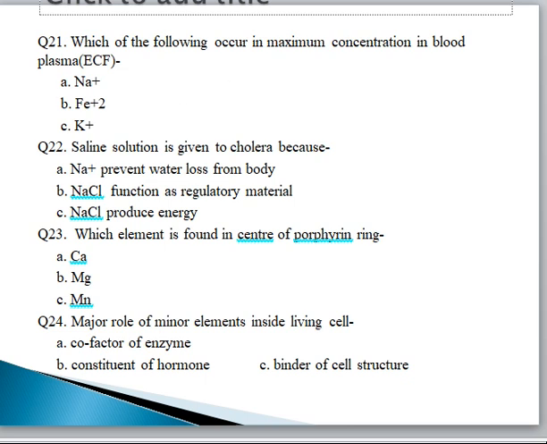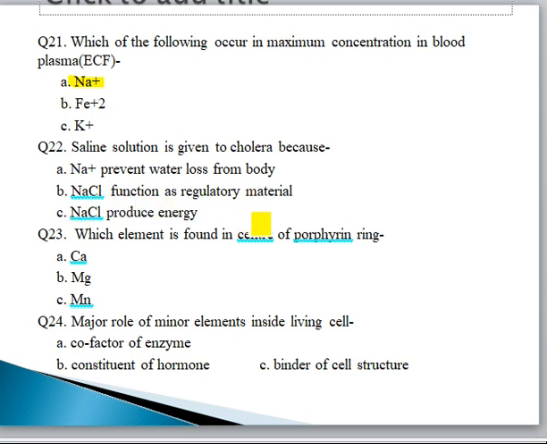Which of the following occurs in maximum concentration in blood? ECF, sodium, iron plus 2 or potassium plus. So in blood plasma, sodium is more and not iron. Sodium plus is more in blood plasma. Saline solution is given to cholera patients. Cholera is a disease in which saline solution is given to the patients. So what does the saline solution do in the body? Sodium prevents water loss from the body.